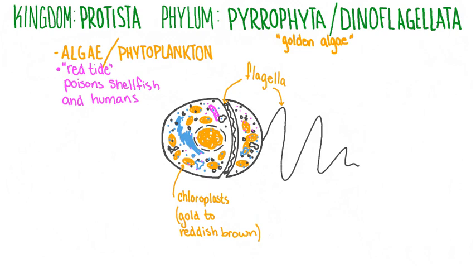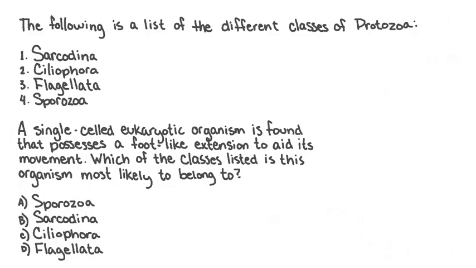Now that we've learned about the classification of protists, let's try a practice question. The following is a list of the different classes of protozoa. 1. Sarcodina. 2. Ciliophora. 3. Flagellata. 4. Sporozoa.